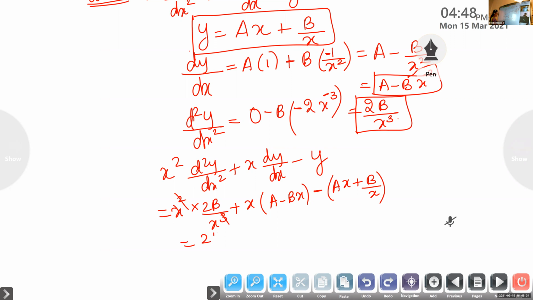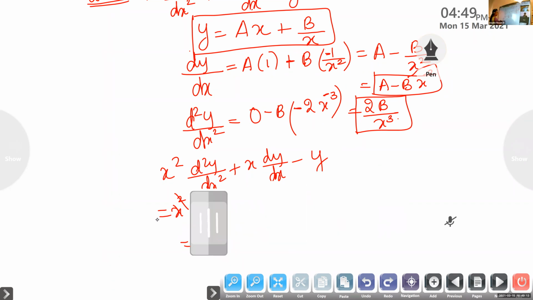Therefore, you will get 2b by x plus ax minus bx raised to minus 1, minus ax, minus something. Check it, children. We multiply by x. Some mistake here. Okay, let me check here. I can't see this. It is x square.